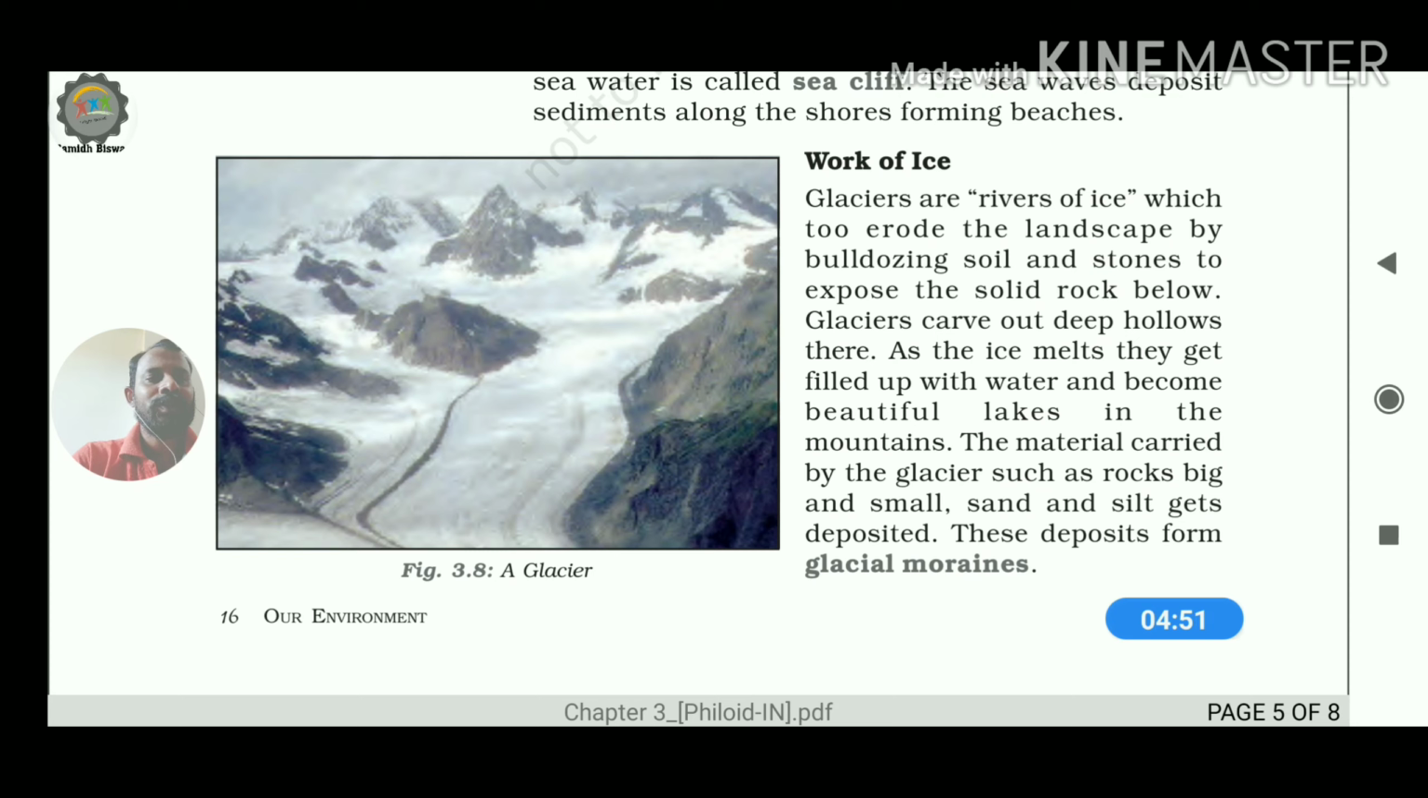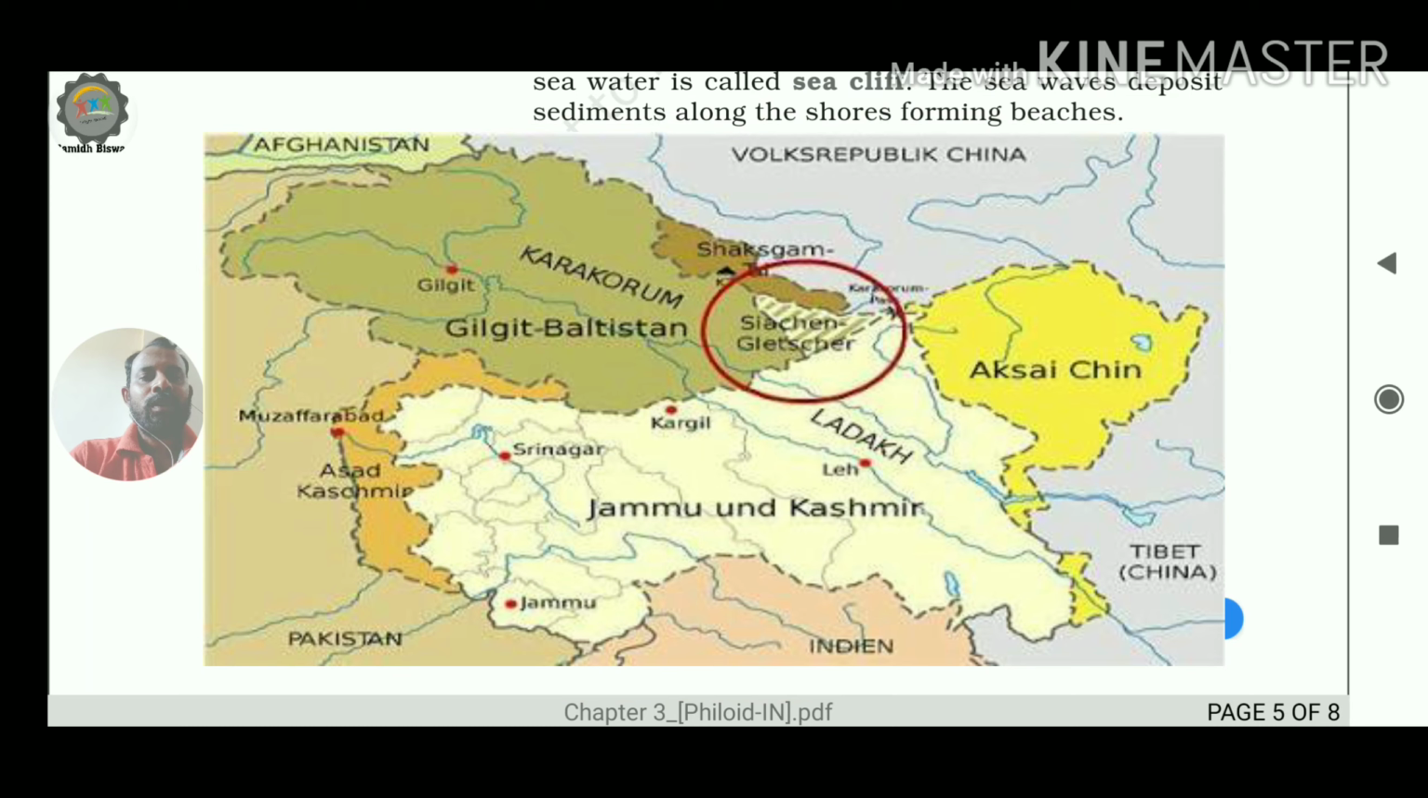That is why I am not discussing it here. But for general knowledge, how many types of glaciers are there? There are two types of glaciers. One is referred to as the continental glacier, another is the mountain glacier. In India, on the northern side, we can see a glacier known as Siachen.